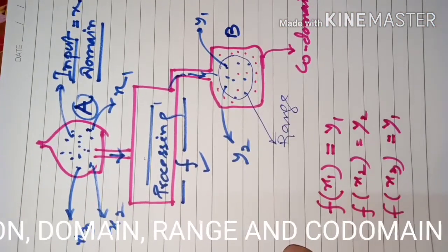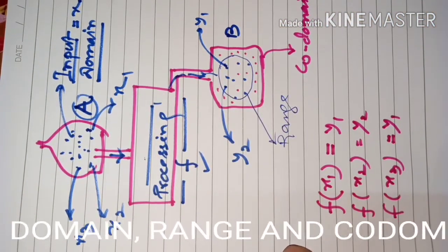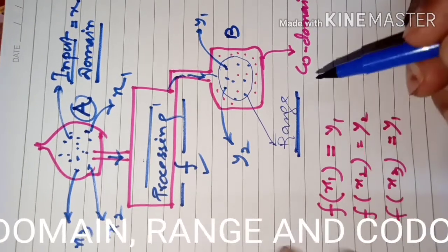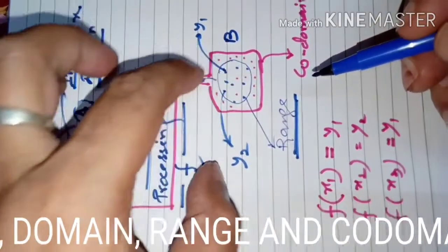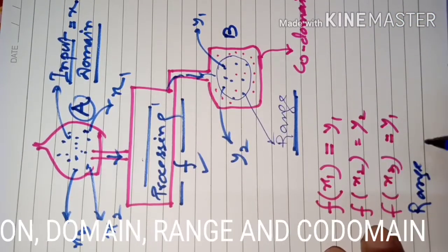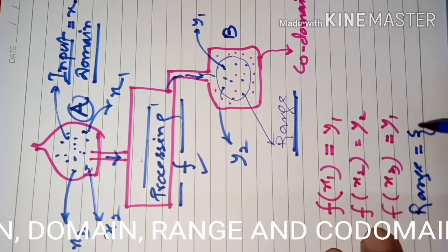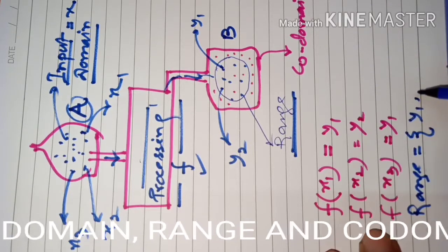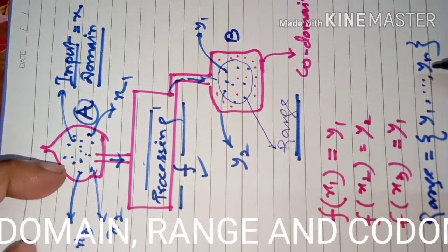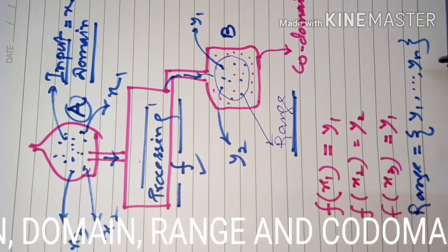Students, have you understood what a function is? Now again you got one more term: range. Range means all the outputs together. Range is the set formed by all the outputs together. It means y1 up to yn. Suppose n inputs are there, then n outputs you will get.